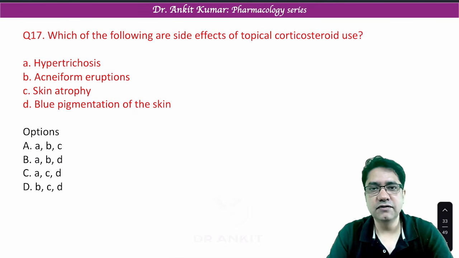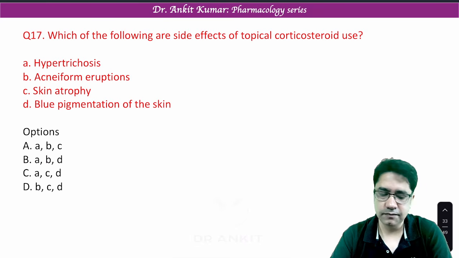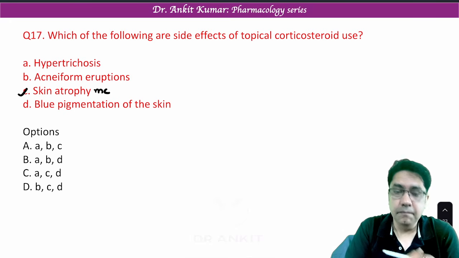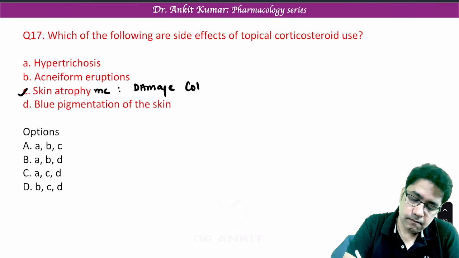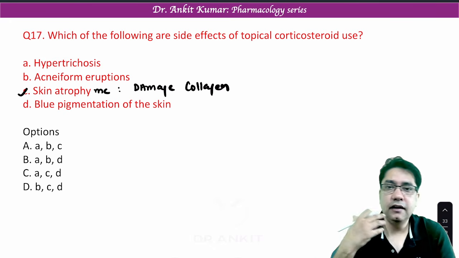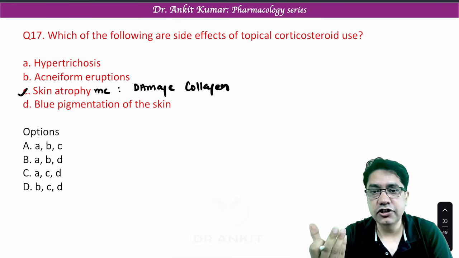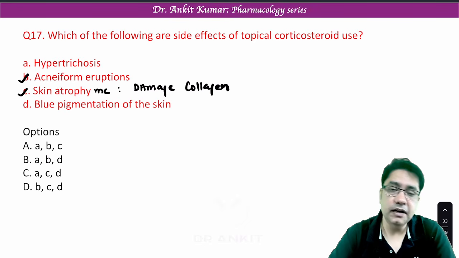So next question is, which of the following are the side effects of topical corticosteroid use? Topical corticosteroids' most common side effect is skin atrophy because they damage collagen protein. Now, don't you think steroids reduce immunity, which can lead to infection? Infection can lead to acne. So they can cause acneiform eruption.